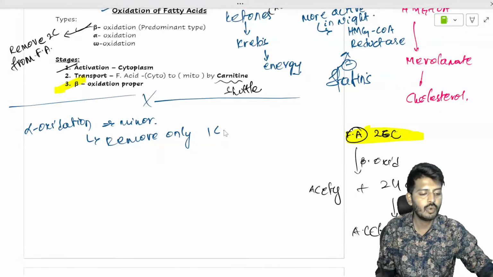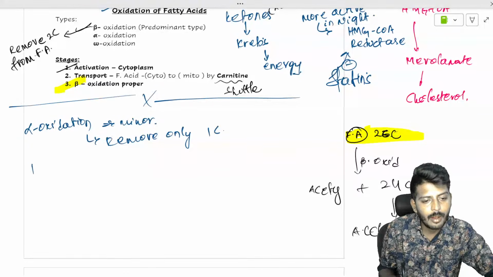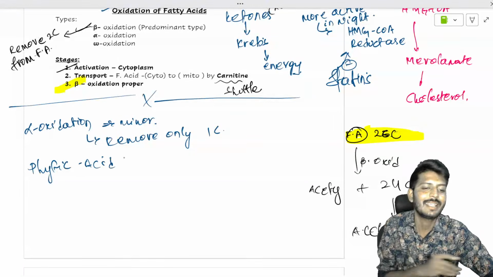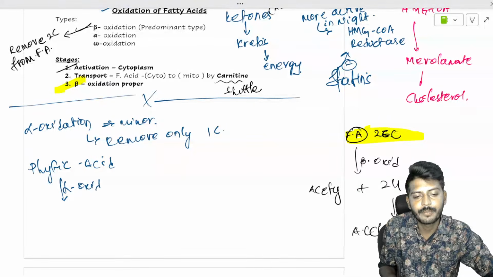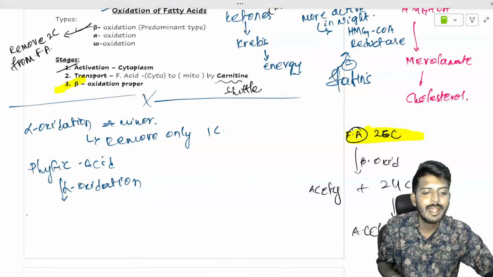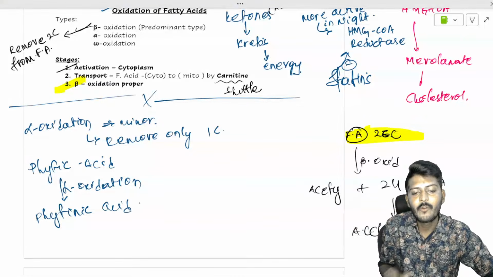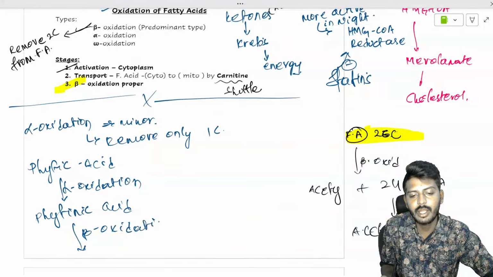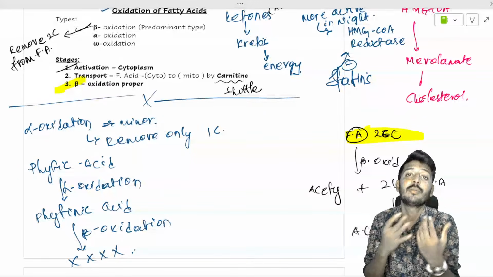If it can remove only one carbon at a time, let's try to understand what happens. We have a fatty acid called phytanic acid in the food. This phytanic acid, my dear students, must first undergo alpha oxidation. Then it will give rise to pristanic acid. Now this pristanic acid will undergo beta oxidation, which will break it into small products for energy, I mean small ketone bodies.